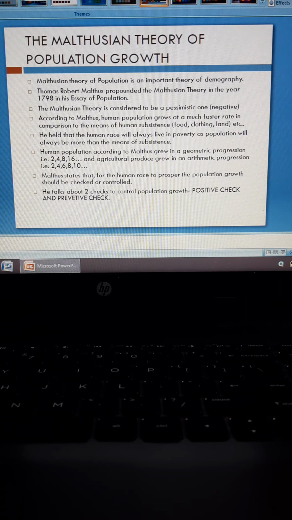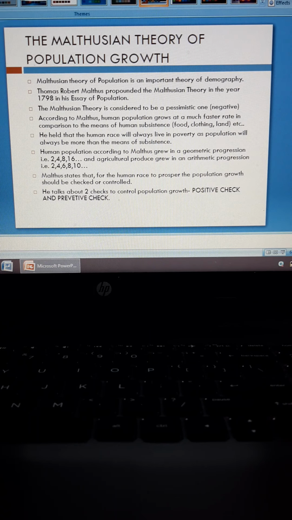Pessimistic meaning negative. He is very negative, the opposite of positive, regarding the population, regarding his idea of population. So his theory is considered to be a pessimistic one. Next point, according to Malthus, human population grows at a much faster rate in comparison to the means of human subsistence, food, clothing, land, etc.